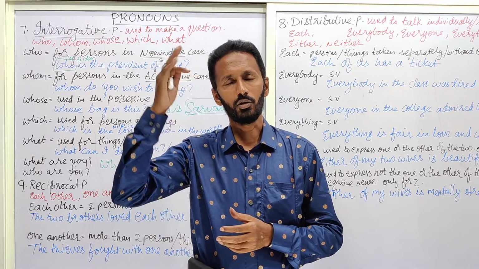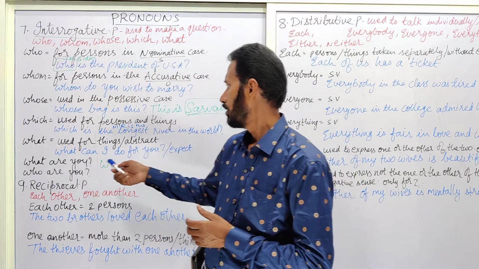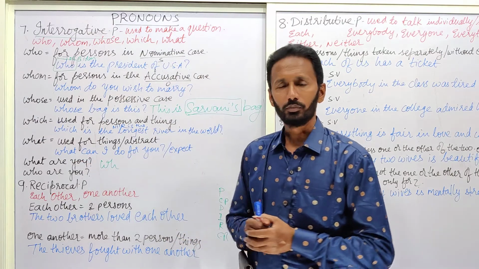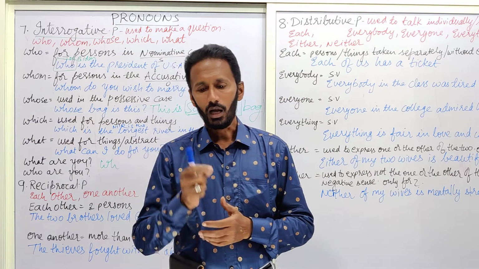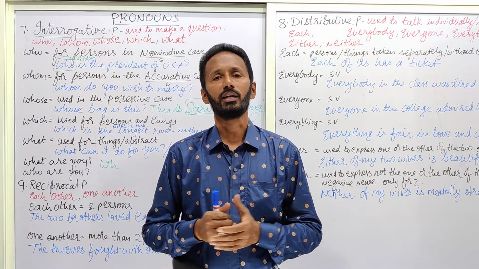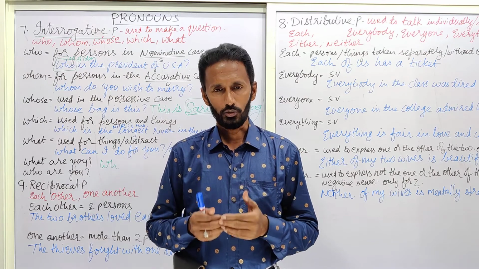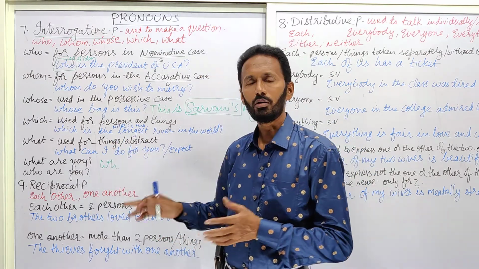Next, what is used for things and for deriving abstract things also. Again, I explained this when we went back to nouns, abstract nouns. Now coming to this one. For example, what can I do for you? I want a good English class from you. So here, what is used to derive the answer regarding some things or abstract things.